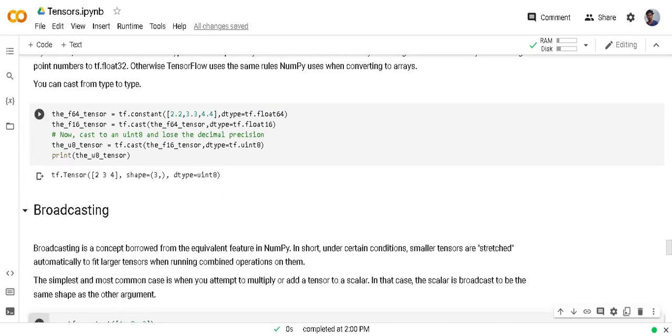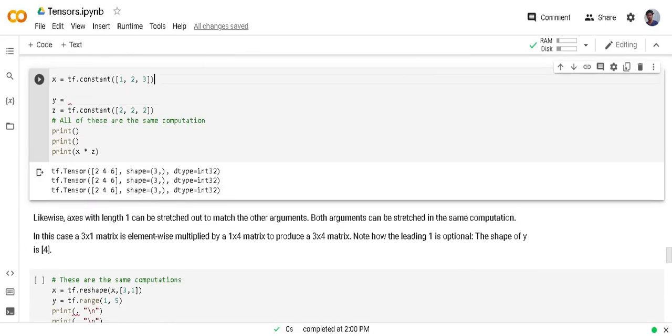Element wise operations like adding two tensors or multiplying will be done on tensors which have the same shape, like tensor x and tensor z both have the same shape, which is 1, 3. So multiplication is possible. If shape is different, like this one, y tensor, if I multiply x to y, then TensorFlow automatically broadcasts y to match shape of x.